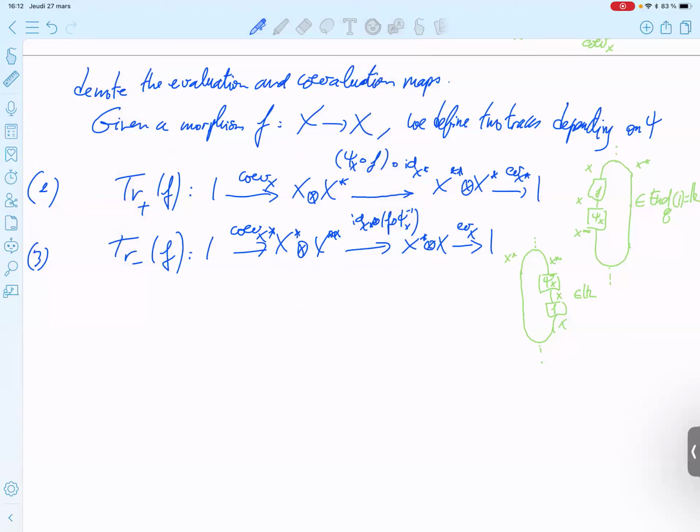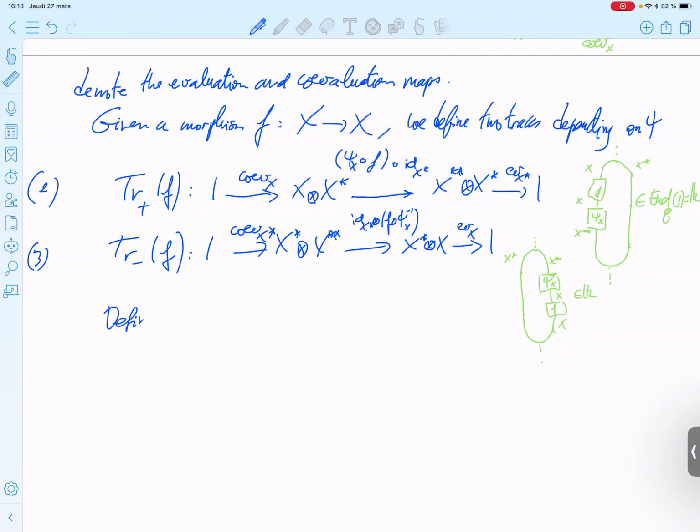From these 2 traces, you can define 2 dimensions for an object, computing the 2 traces for the identity morphism on this object. And these dimensions are not intrinsic. But when you multiply these two dimensions, the choice of phi disappears, and so they're intrinsic.